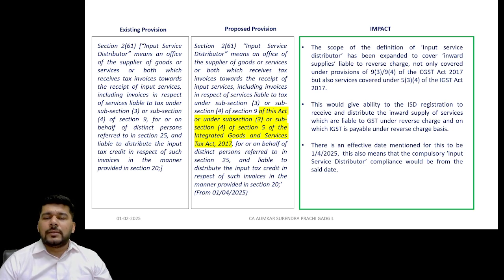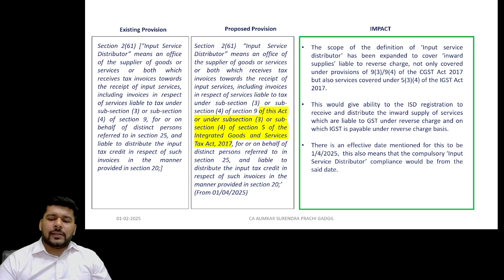And with this insertion proposed in the Finance Bill 2025, the horizon of the definition has been slightly extended to say that the transactions under reverse charge under section 9 subsection 3 and 4 as well as section 5 subsection 3 and 4 will also now be covered. So obviously the impact is that it is covering the interstate inward supplies on reverse charge transactions, and the distribution of the same via the ISD mechanism would be done.